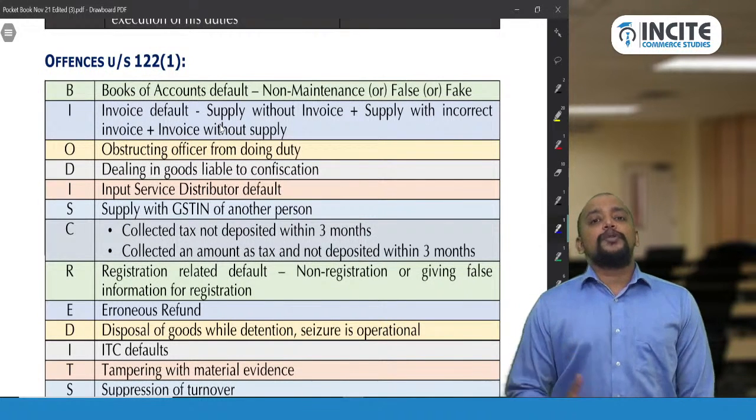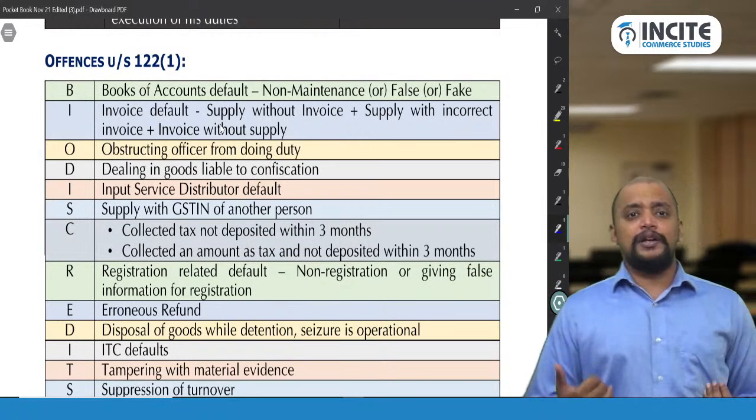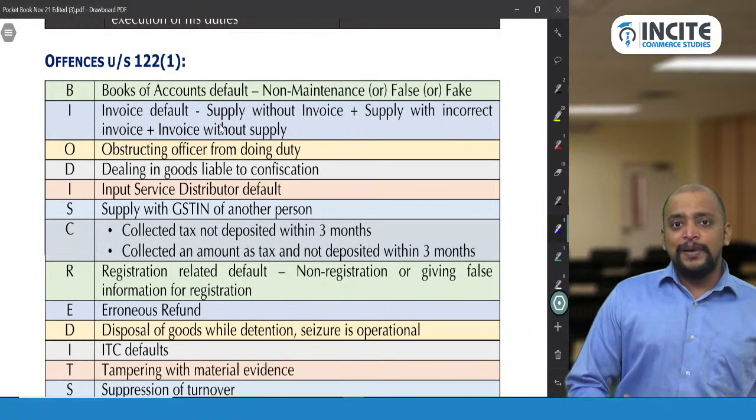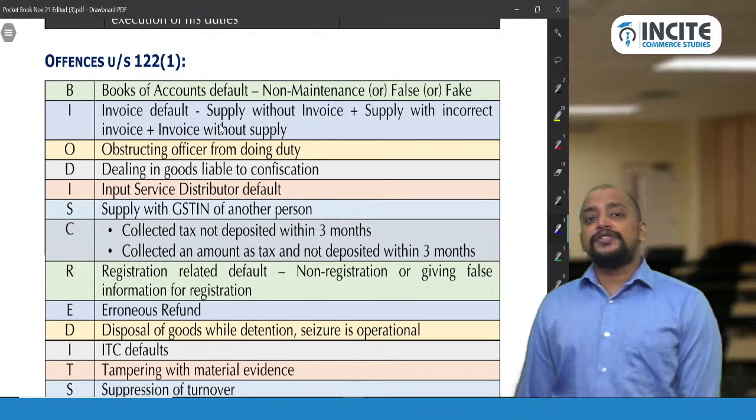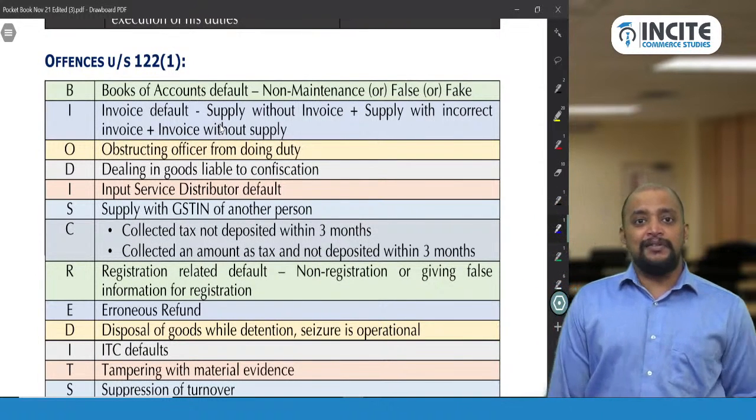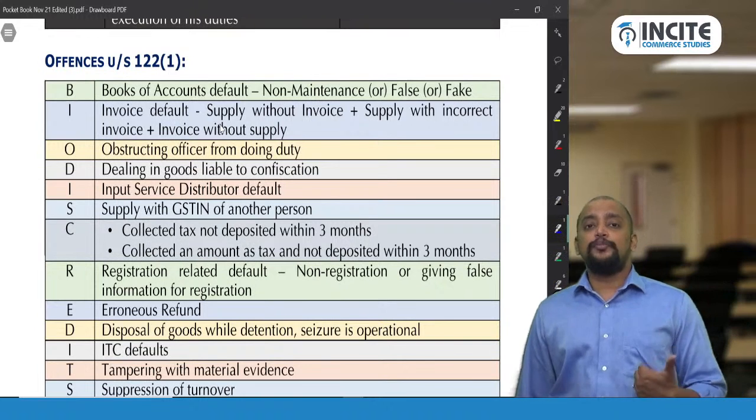Okay. So B for books of accounts default. Books of accounts default means what will come? There will be non-maintenance of books of accounts, or maintenance of false books of accounts or fake books of accounts. That will be covered under this offense. B for books of accounts default.